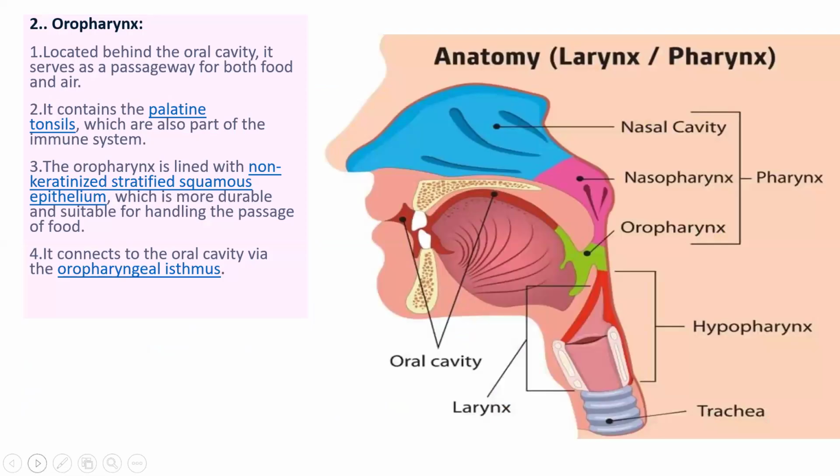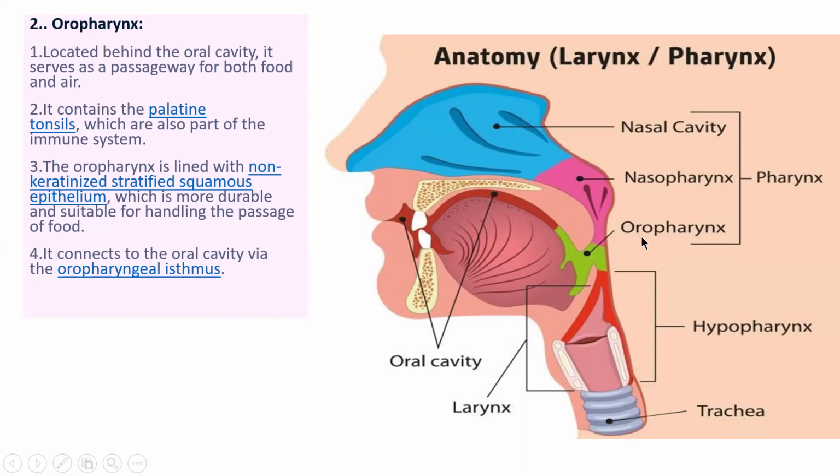Now next is the oropharynx. We have learned about the nasopharynx. The oropharynx is located behind the oral cavity. Naso means behind the nasal cavity, and oro means oral cavity, which is a common passage for both food and air.